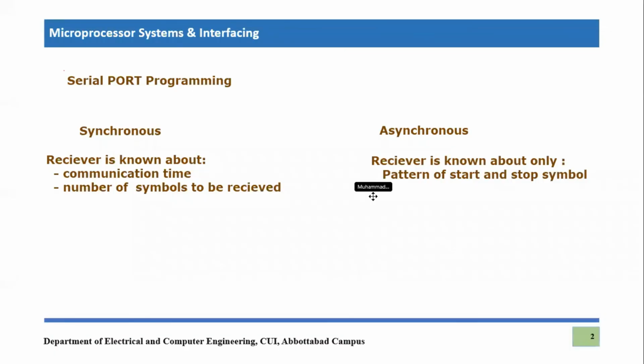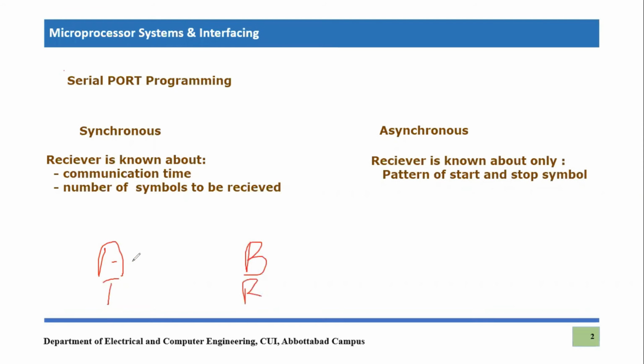Okay, the next terms that we need to know before we understand serial port programming are synchronous and asynchronous. Serial port programming or serial port communication can be of two types, right? One is called synchronous and the other is called asynchronous. Since we are talking about communication, there will be one thing which is called transmitter, another thing which is called receiver, right?